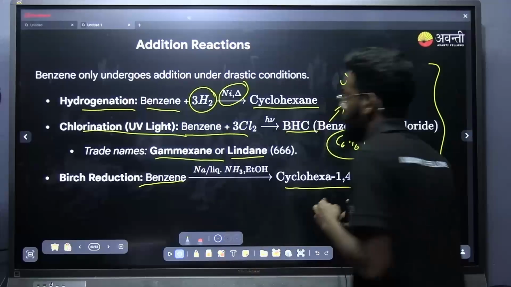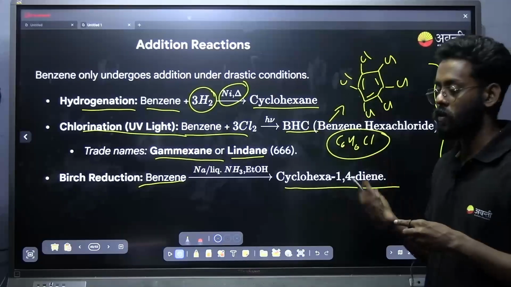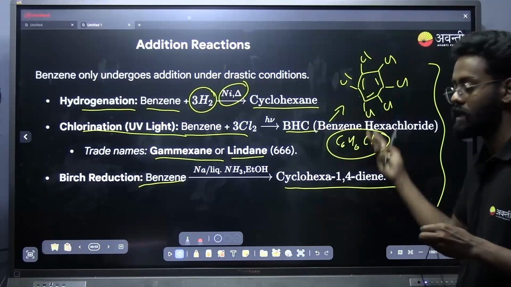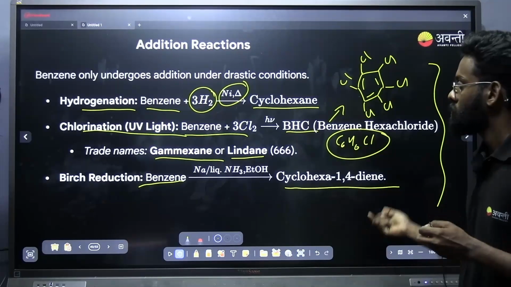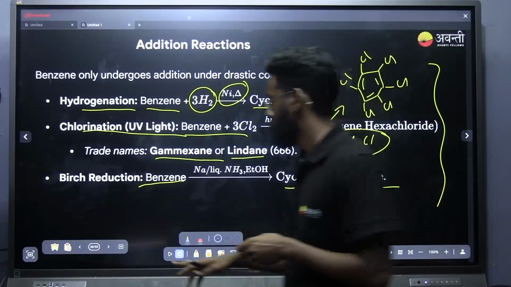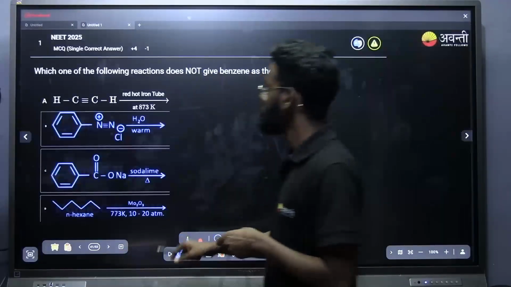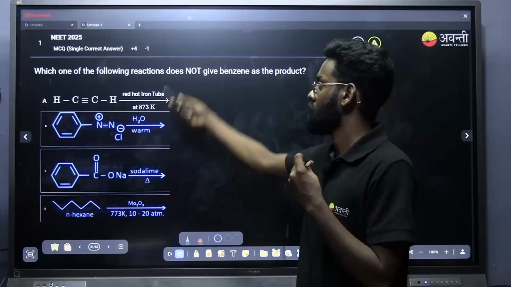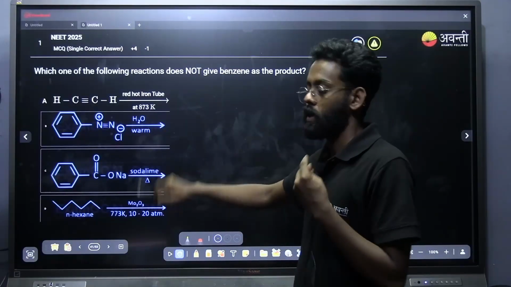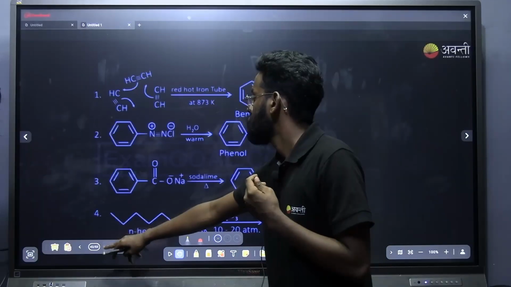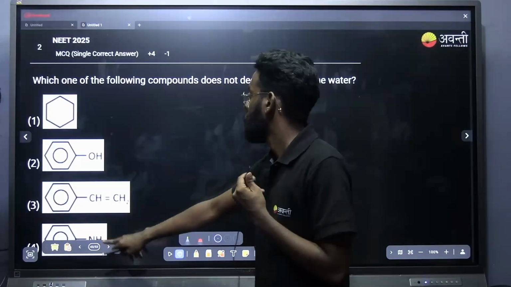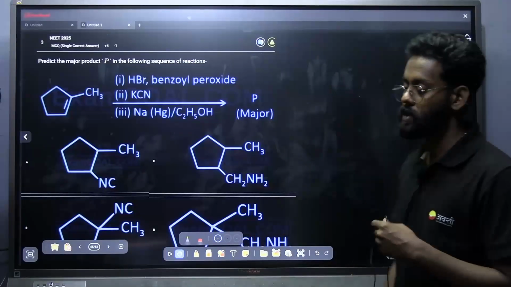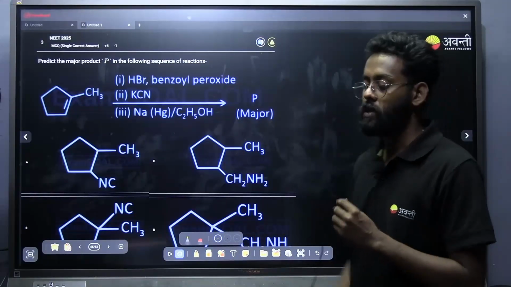Take a note of all the things that I am writing on the board, because that is what you will be missing, since these slides I will be sharing. So this is all about benzene. Now there are a few questions. I am very sure that you can solve them easily. All the reactions you have studied already. And after this, I have added a lot of PYQs. You can solve them by yourself. Because of time limitation, I am not able to do it, but I am very sure that you can.